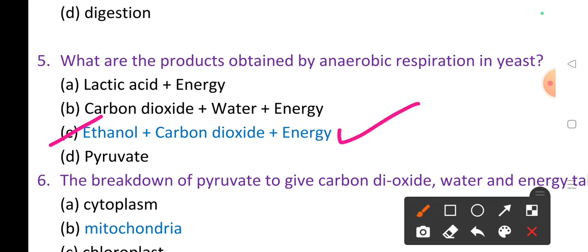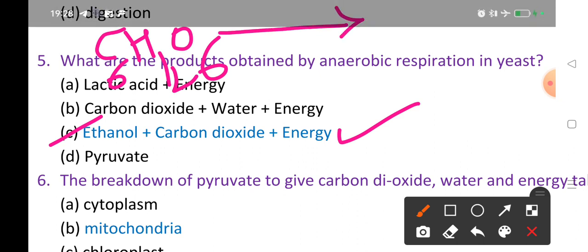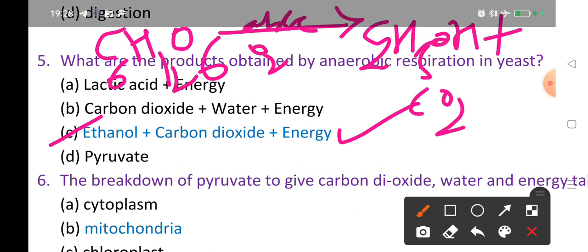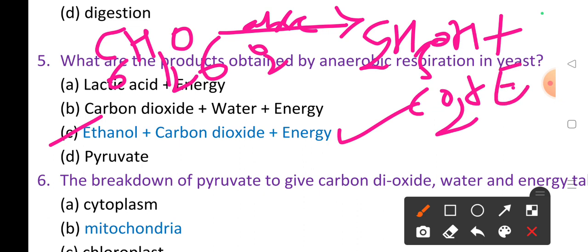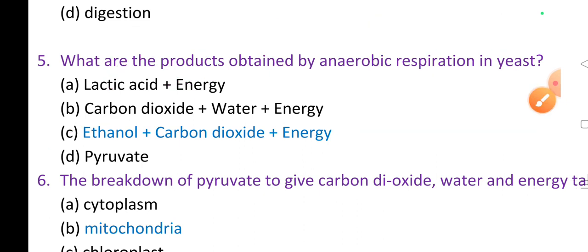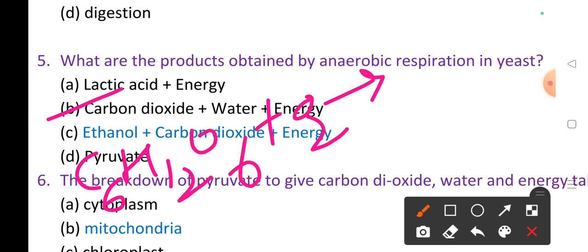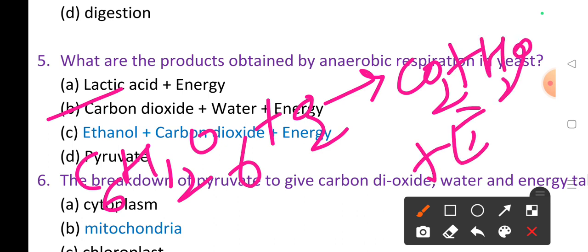With a simple reaction I want to explain for you. C6H12O6, it's food in the form of glucose, or it may be starch. In the absence of oxygen, what does it give? It gives ethanol, C2H5OH, plus carbon dioxide and a liberation of a small amount of energy, because in anaerobic respiration a small amount of energy is released. Then in aerobic respiration, C6H12O6, glucose is oxidized in the presence of oxygen. It gives carbon dioxide, then water, and releases a large amount of energy.